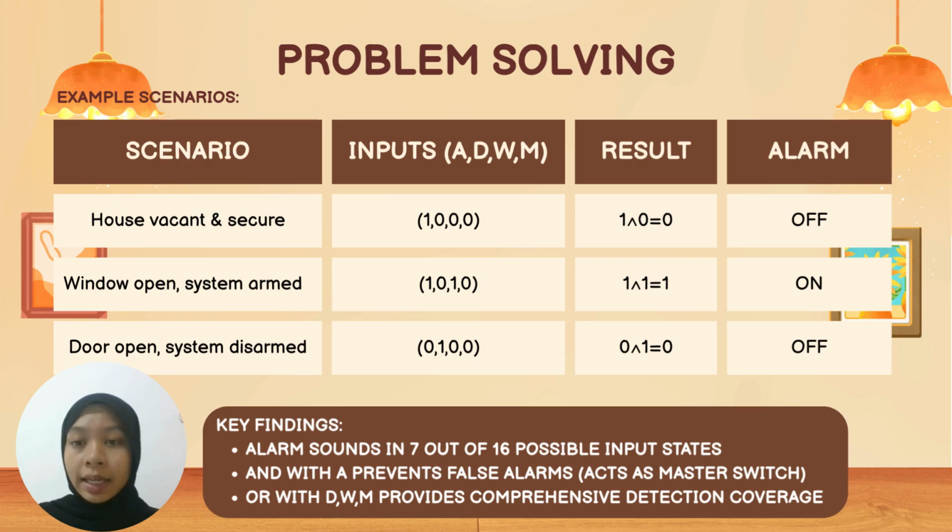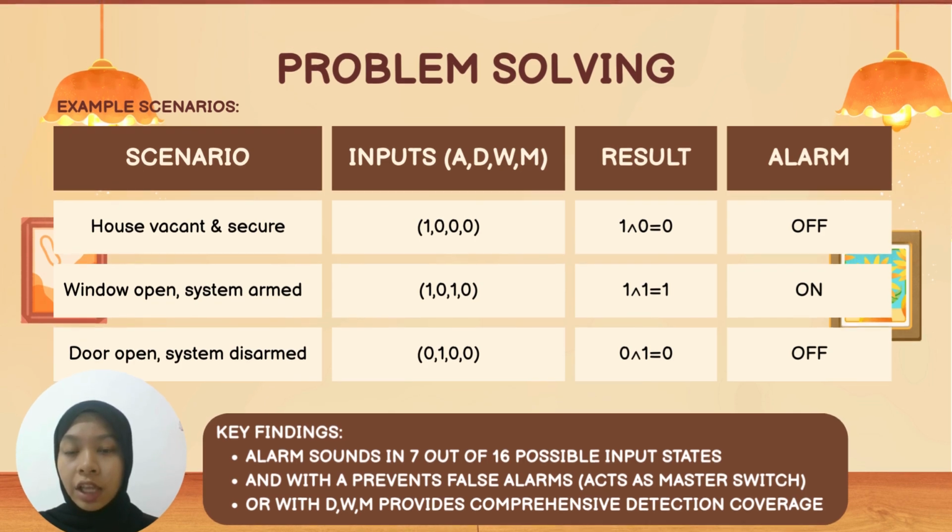So from this analysis, we draw three key findings. First, the alarm sounds in 7 out of 16 possible input states. The second is the AND with A acts as a master switch, preventing false alarms. And the last one is the OR with D, W, M ensures comprehensive detection coverage.